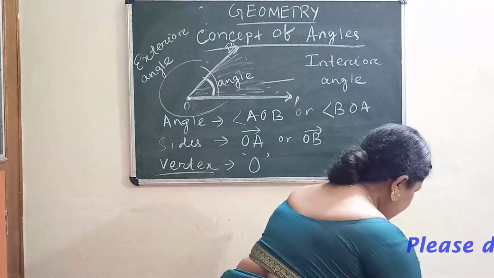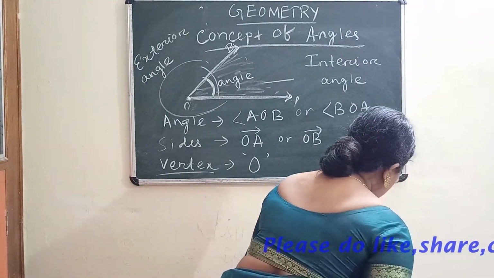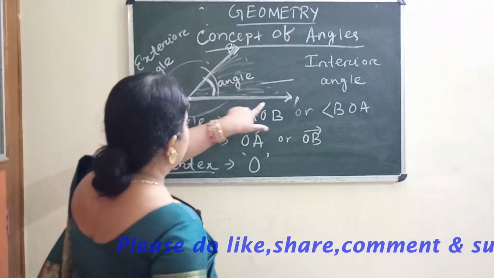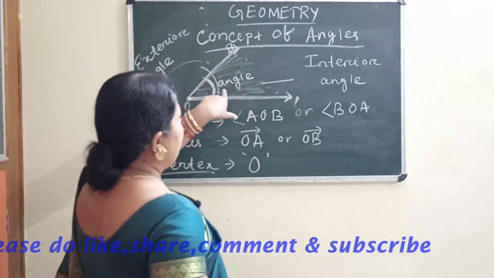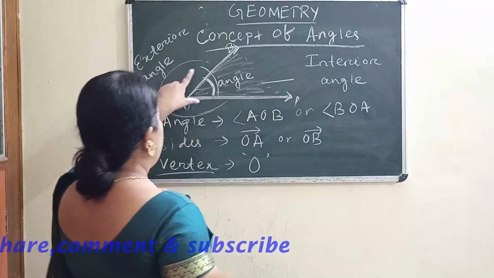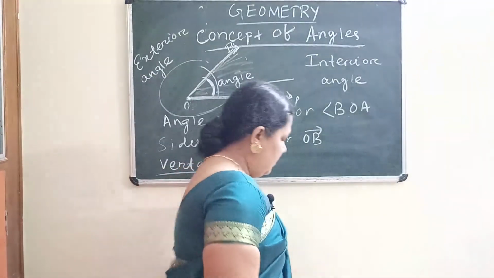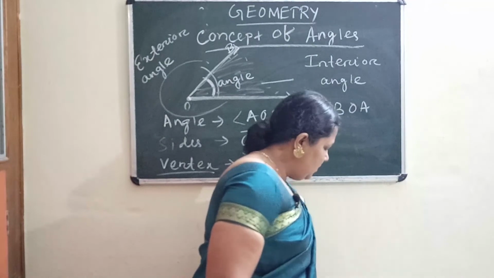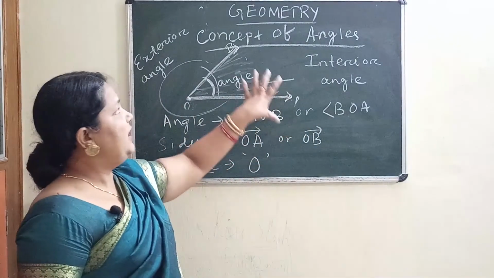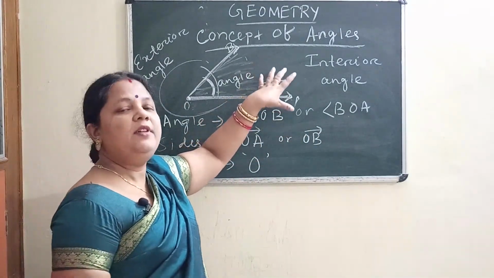So inside the angle is called interior, and outside the angle is called exterior. So this is your introduction or concept of angle.